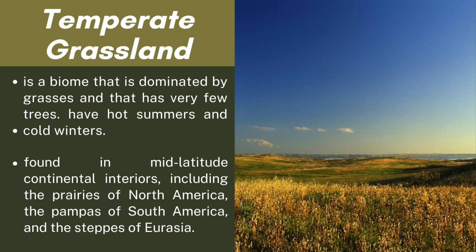Temperate grassland is a biome that is dominated by grasses and has very few trees. It is characterized by a temperate climate, meaning it experiences distinct seasons with both warm summers and cold winters. Temperate grasslands are found predominantly in the mid-latitude continental interiors of the world. This means they are located in the regions between the tropics and the polar circles, typically far from the moderating influence of large bodies of water. Examples are North American prairies, South American pampas, and Eurasian steppes.